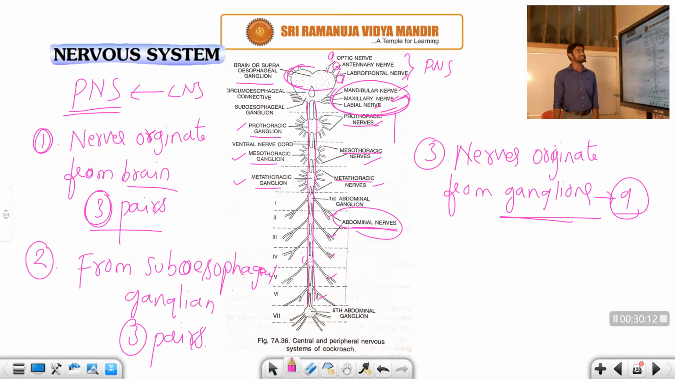Let us discuss again: if you remove the head of the cockroach, the body is still alive for 1 week. That is due to the majority of the nerves being found in the abdominal region only. That is the reason it lives for 1 week.